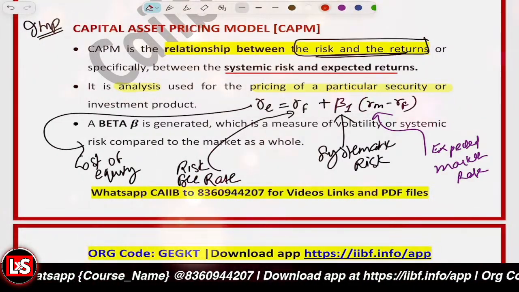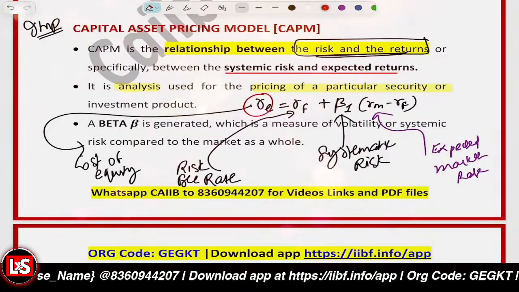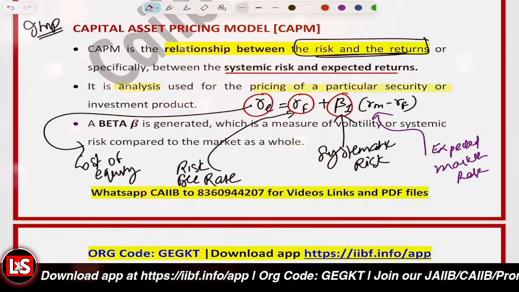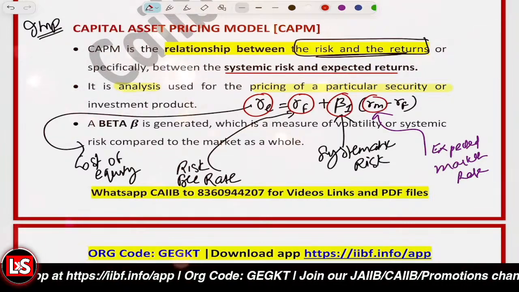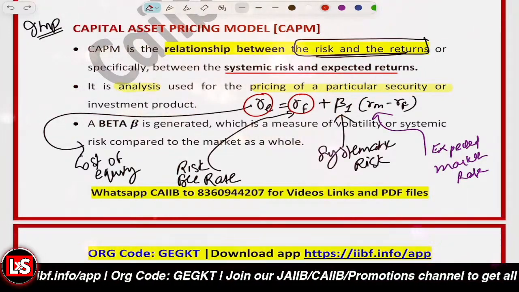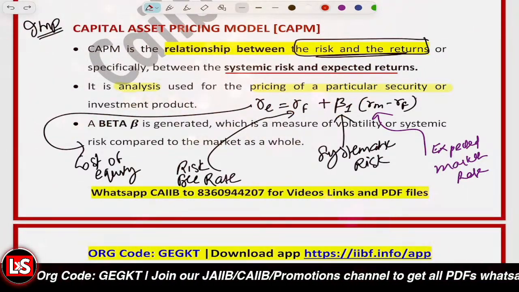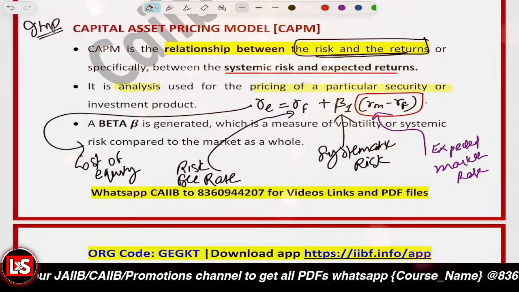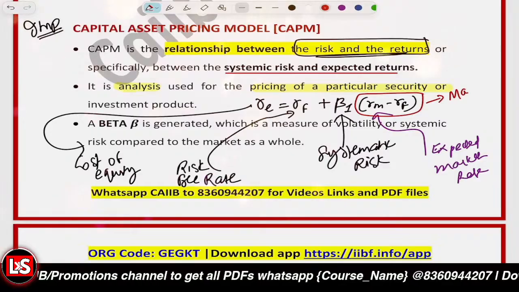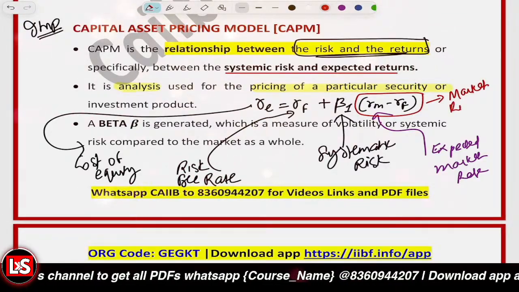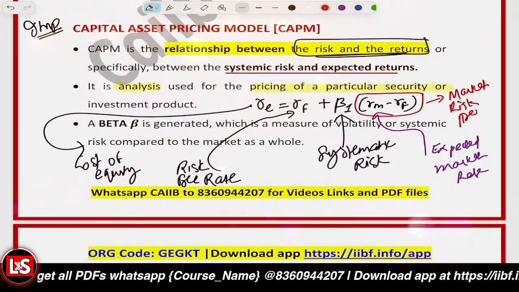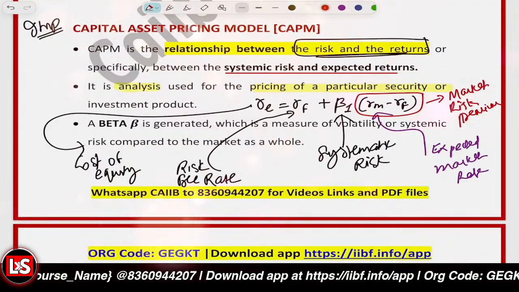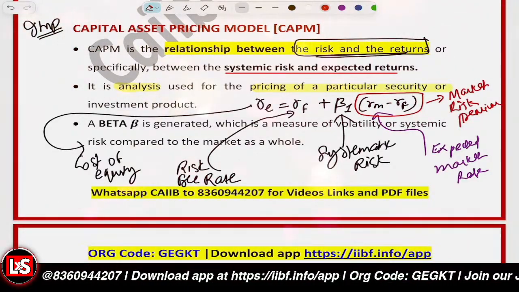So these are the different factors. RE is the cost of equity. RF is the risk-free rate. Beta is the systematic risk. RM is the expected market return. And this term particularly, RM minus RF, what is it representing? This is representing the market risk premium. That is, what premium the market is paying you for taking this systematic risk.